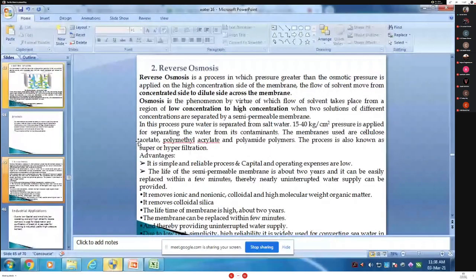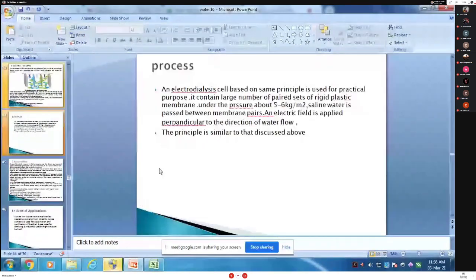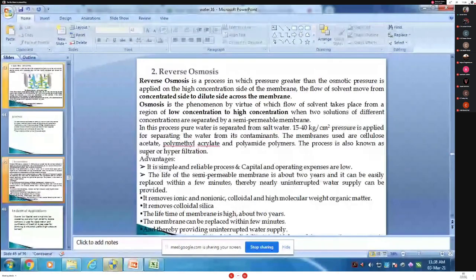These are the contaminants, whatever impurities are in it. Rather than removing the contaminants from the water, the membrane filtration is called superfiltration, or it is also called hyperfiltration. Okay, so what is important here?